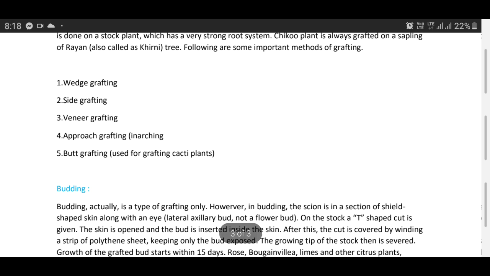Butt grafting is generally used in case of cactus, in which the lower portion of the plant is cut and the required scion should be placed over the butt.